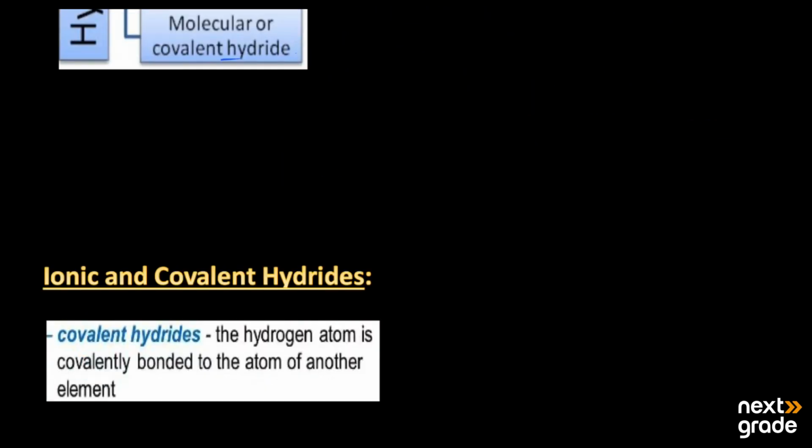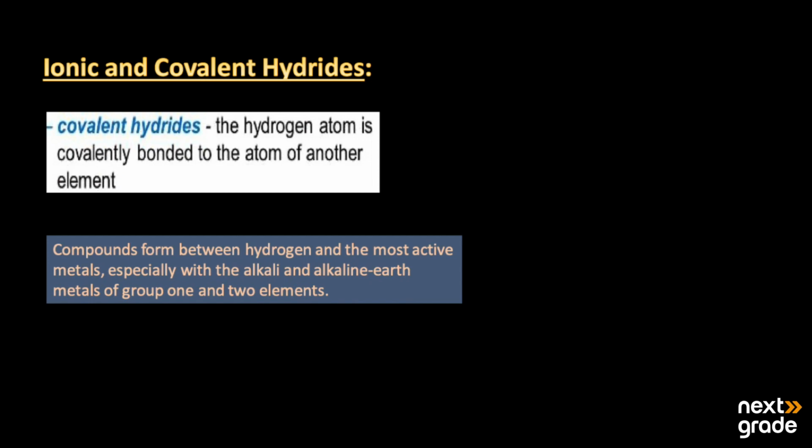So let's have a discussion about the ionic and covalent hydrides. The first one we have is ionic hydride and covalent hydride. So basically in covalent hydrides, the hydrogen atom is covalently bonded to the atoms of the other elements. Mainly in the periodic table, we have group 1, group 2A, 3, and then we have group 5, 6, and 7 elements.